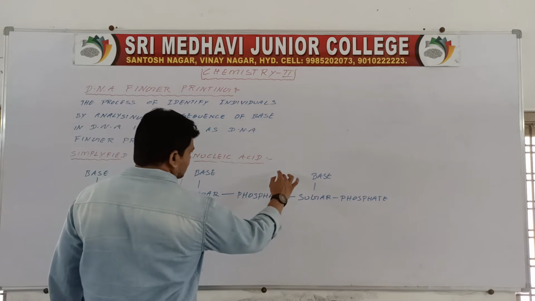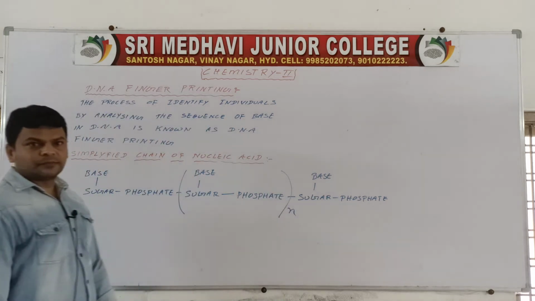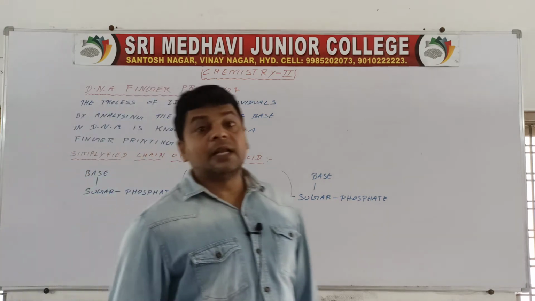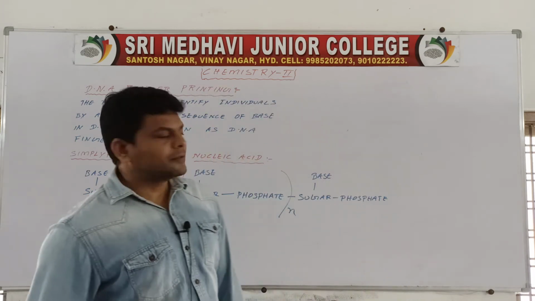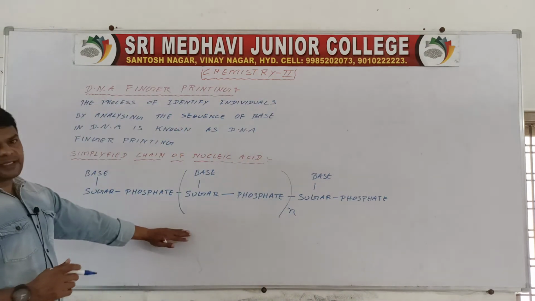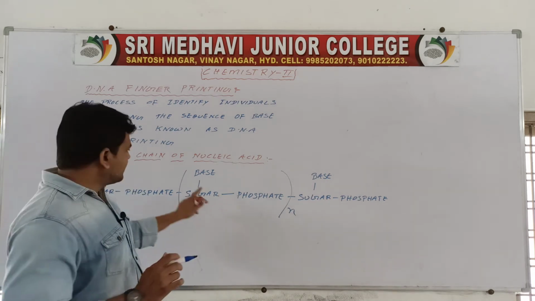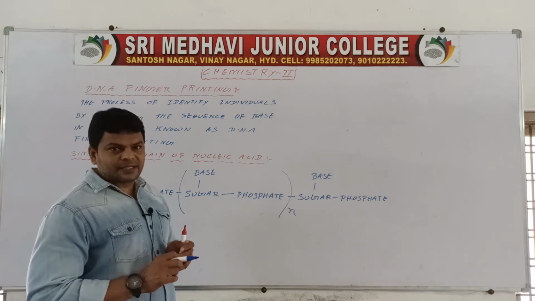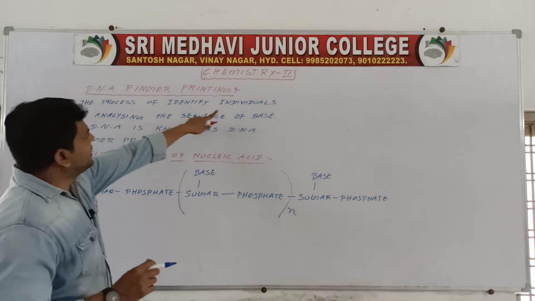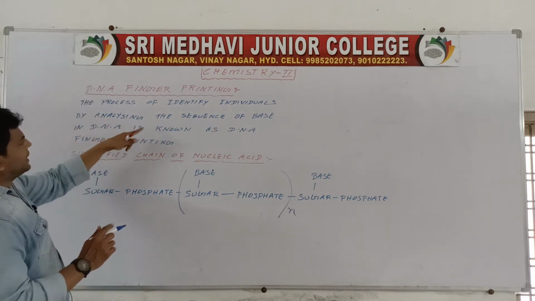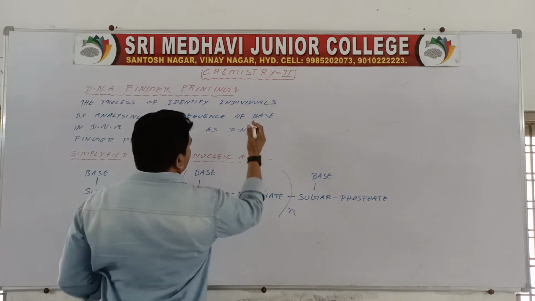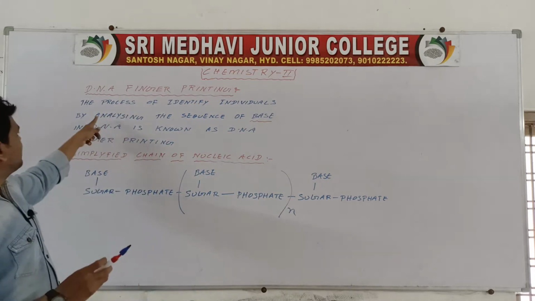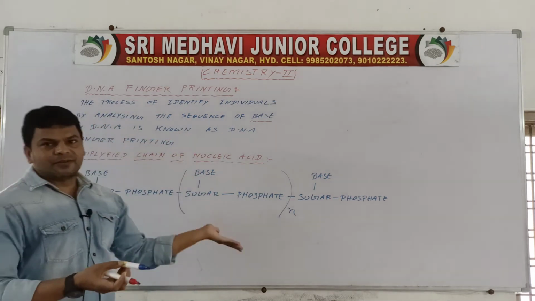This is repeated n times. They are nothing but polynucleotide chains. In these polynucleotide chains, the bases are pyrimidines and purines, as we already discussed. So the process of identifying individuals by analyzing the sequence of bases in DNA is known as DNA fingerprinting.